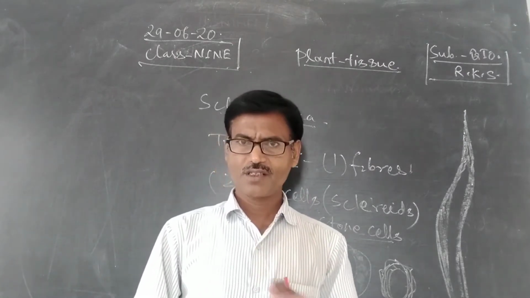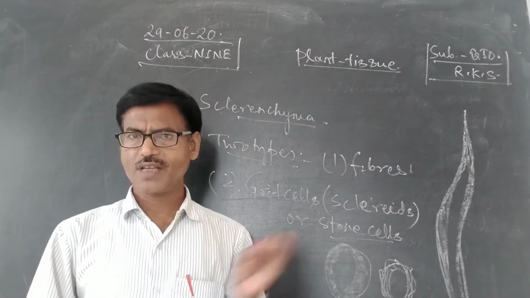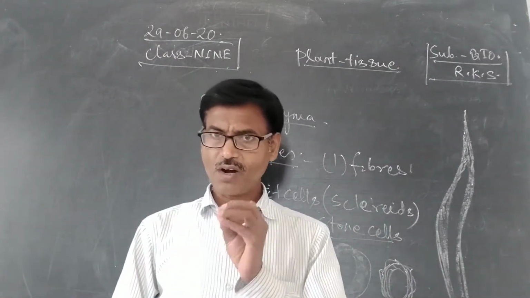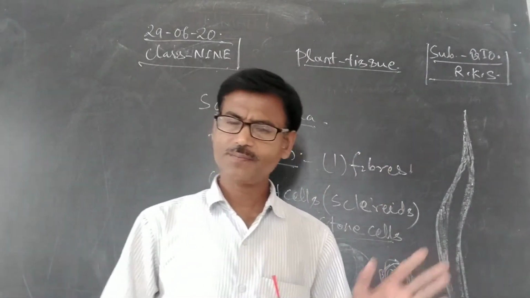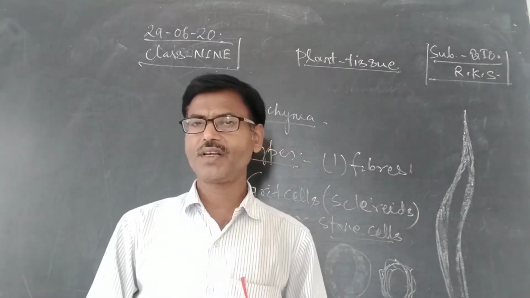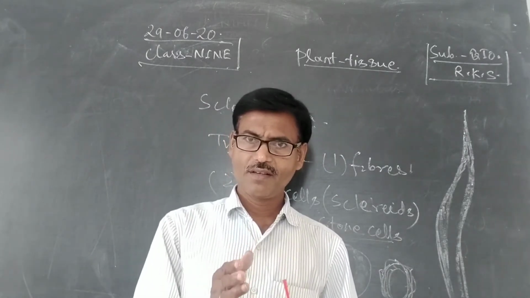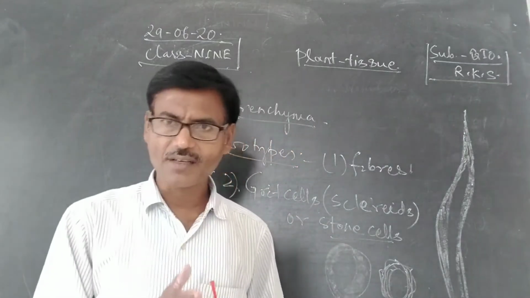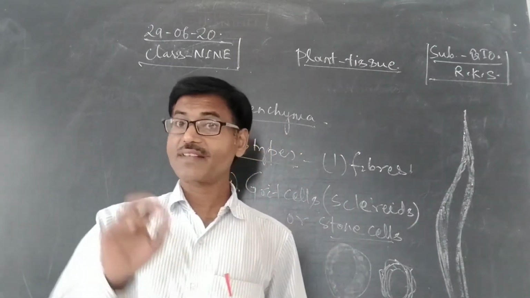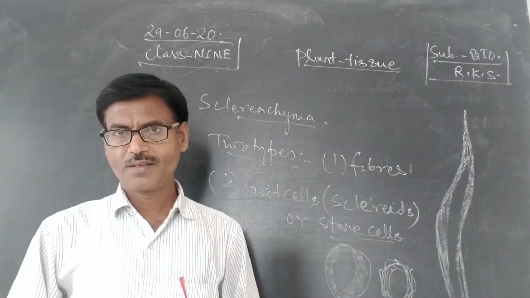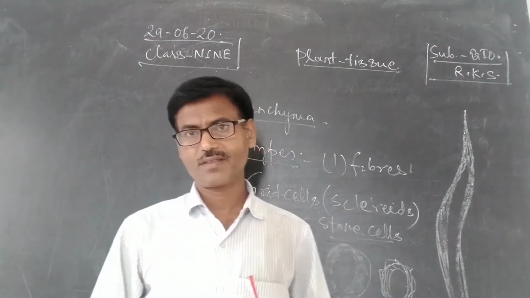Sclerenchyma is a dead, simple permanent tissue having uniformly thick cell wall. The thickening occurs due to deposition of lignin. In collenchyma, thickening is not even but uneven, and it occurs due to deposition of pectin. Means collenchymal cells have pectinized cell walls, while sclerenchymal cells have lignified cell walls. Right?